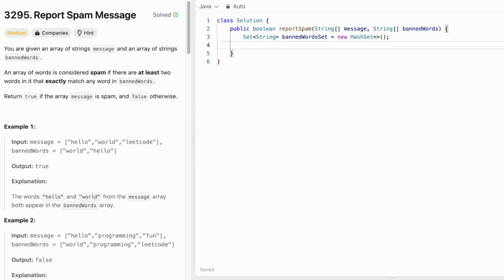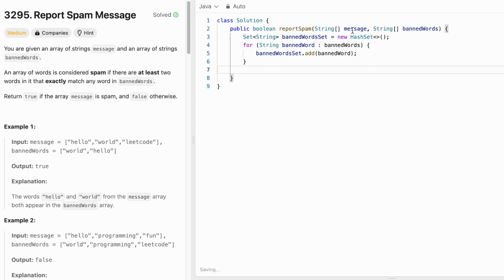So we created a hash set. Now let's iterate through this array banned words. I take a string, I name it banned word, and iterate through this array banned words. So I'll copy this and paste it. Now we have to add this banned word inside this set. So I'll use the add method on this set and add this string banned word. Now we have the set ready.